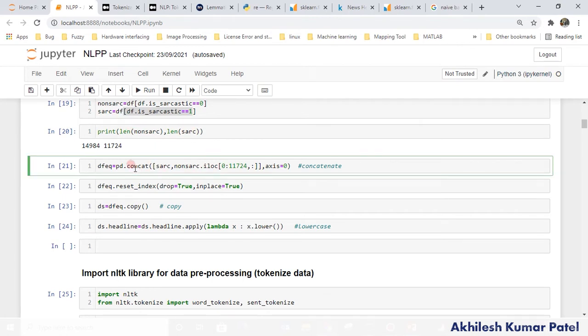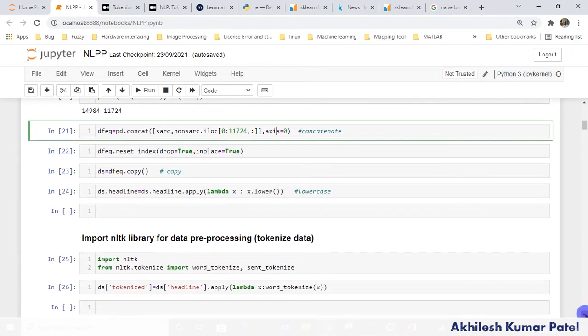So what I am doing, simply I am using concat to concatenate both of them. Total samples from non-sarcastic I am going to take 11,724, because in sarcasm also we have 11,724 here, right? Once we have this data, then again we are resetting the index, so the index will be in sequential form.